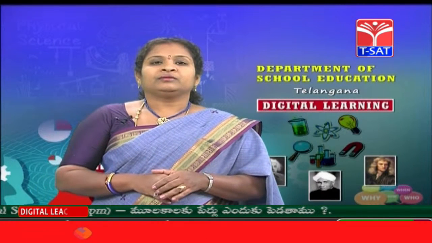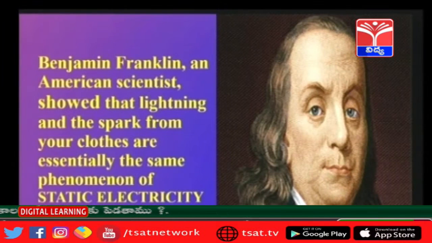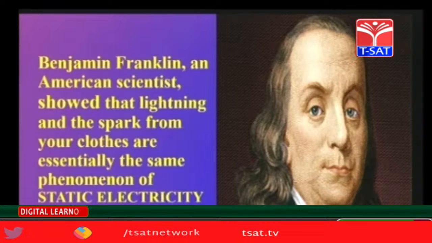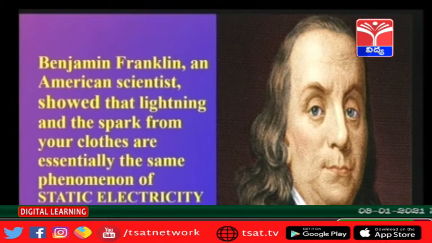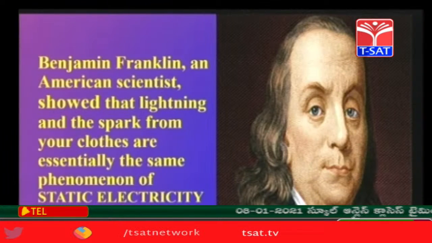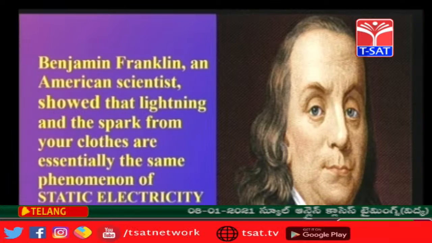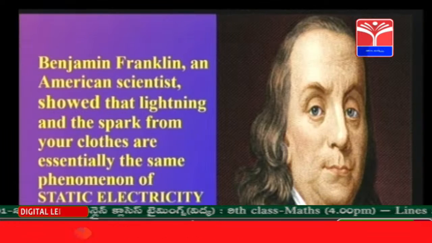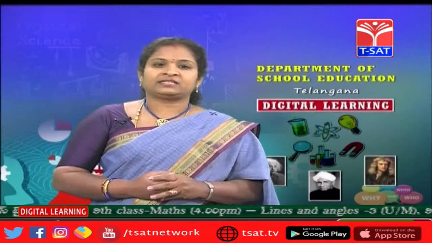There were many scientists who worked behind it, and the most famous scientist was Benjamin Franklin. He was an American scientist. He showed that lightning and the spark from your clothes are essentially the same phenomenon, and this is due to static electricity.